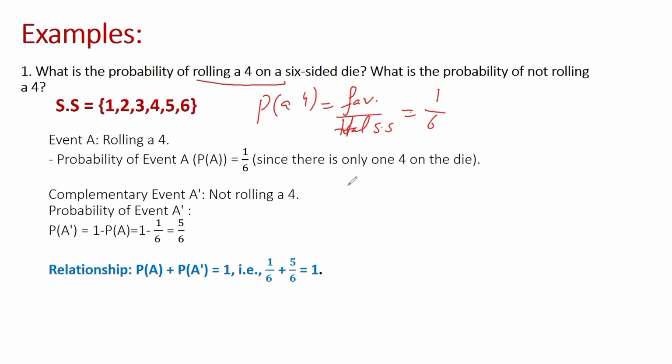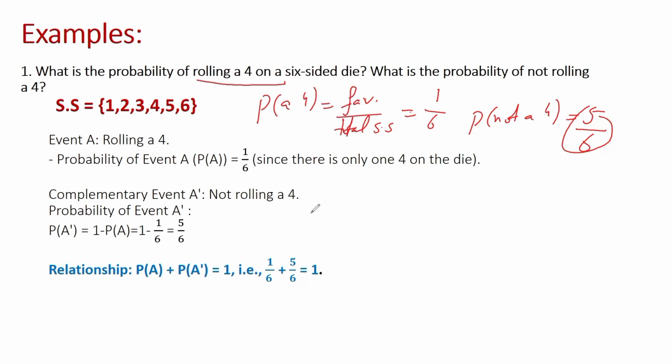here we have a total of 6 sample spaces. If we use our previous formula, then the probability of not a 4 has favorable cases, which are 5 now, because we are finding not getting 4, which means all the others happen. So we have 5 favorable cases divided by the total sample space, which is 6.